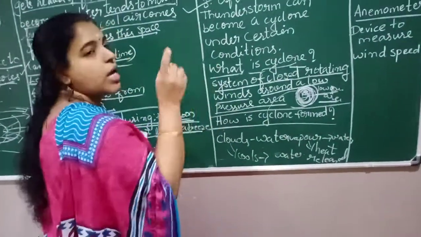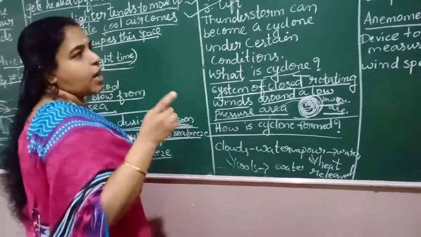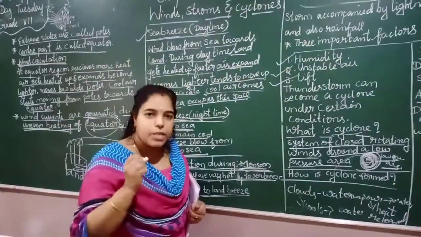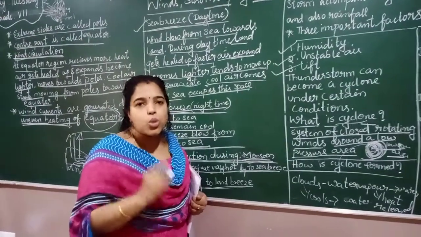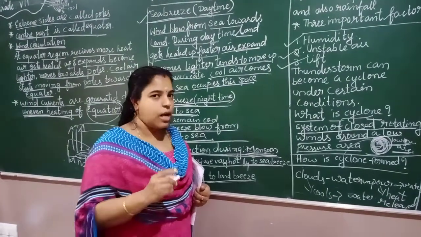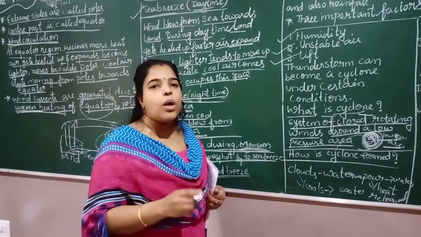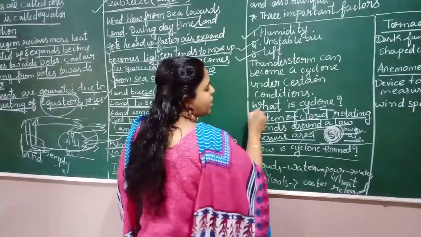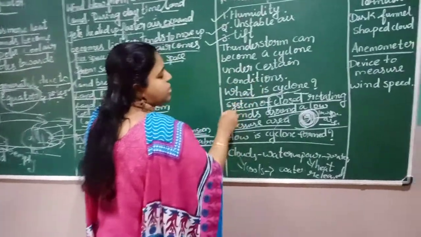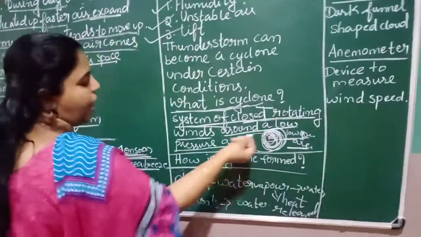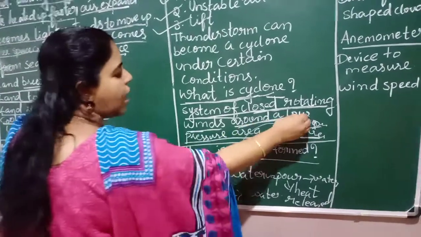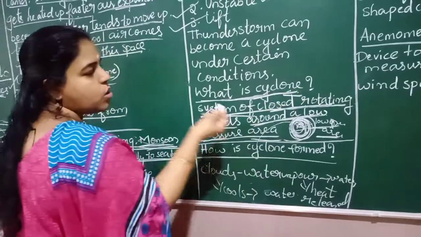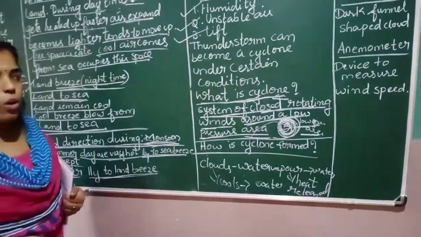So the cyclone is forming. Sometimes cyclones become so destructive, according to the diameter. In Orissa also, twice in the same month there was a cyclone. In the coastal areas the cyclone causes more destruction. So what is a cyclone? Let's see the definition: the system of closed rotating wind around a low pressure area is called a cyclone. Cyclones cause more destruction for us also.